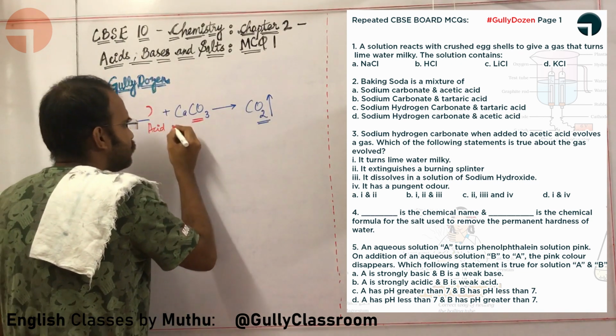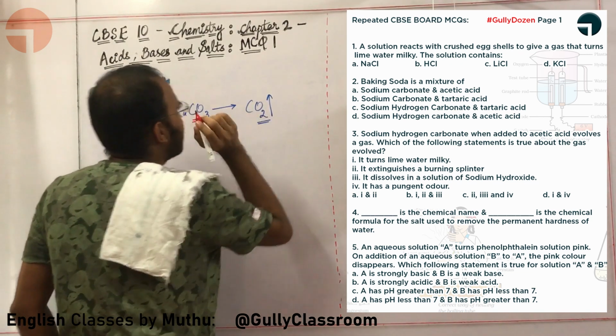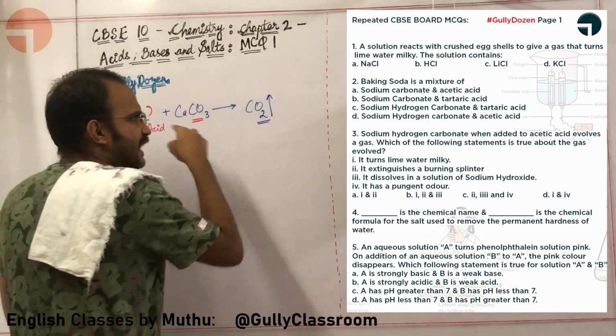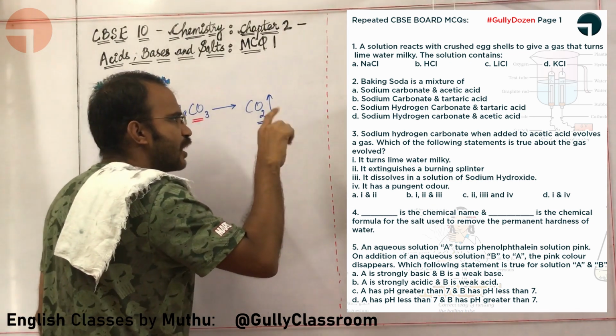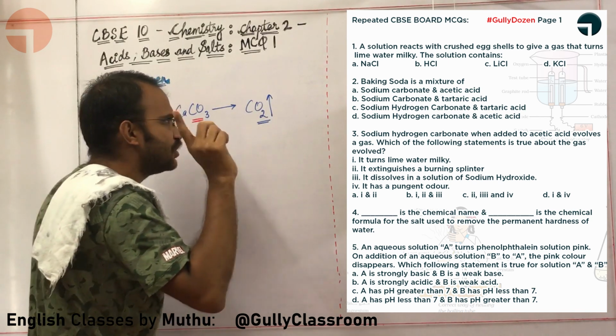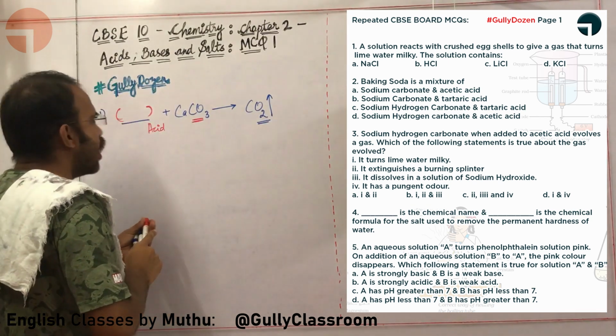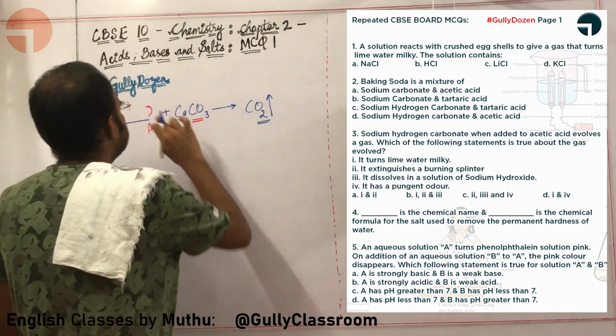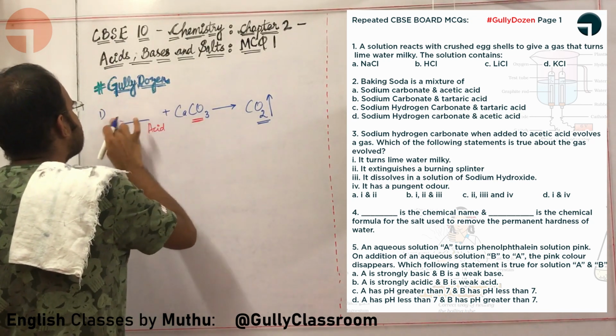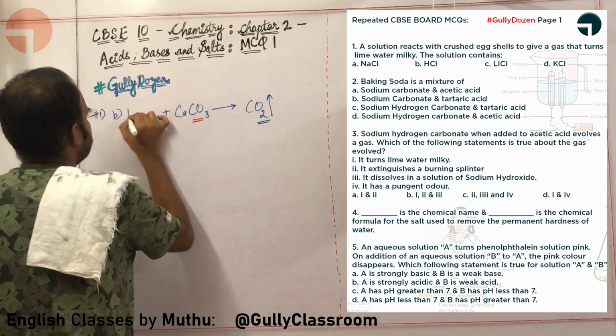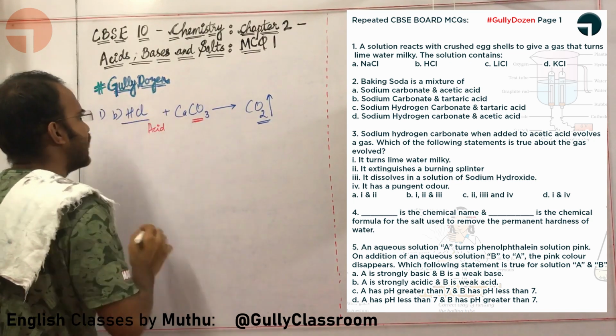So what acid will come here? Out of the 4 options, NaCl, common salt, is not an acid. LiCl, KCl are not acids, they are salts. So option B, HCl is the only acid available.